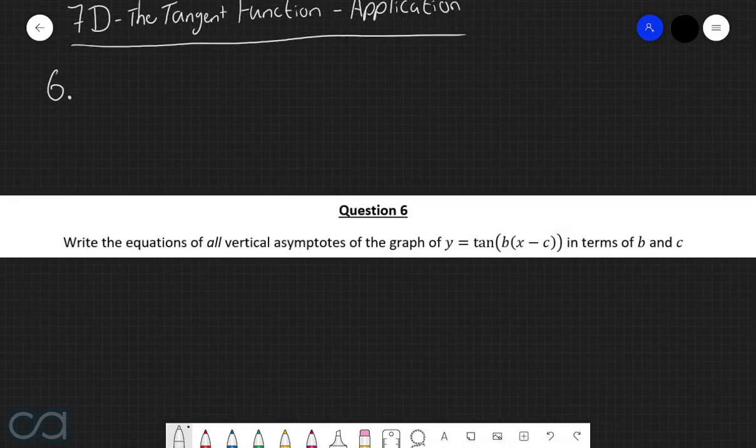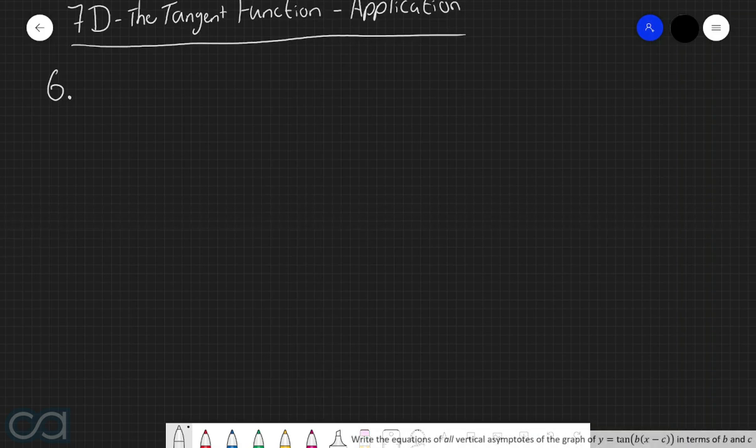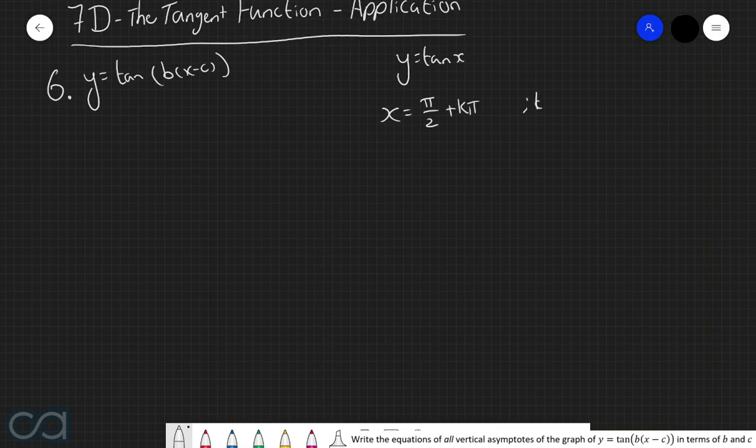Question 6. Write the equations of all vertical asymptotes of the graph y equals tan of b multiplied by x minus c in terms of b and c. So here we're considering the general tan function of y equals tan of b multiplied by x take c. Now the way that we're going to have to tackle this question is by starting off with the equations of all the vertical asymptotes for the basic tan function. Because we can recall that for y equals tan of x, then the equation for all vertical asymptotes is x equals pi over 2 plus k pi, where k is just some integer.